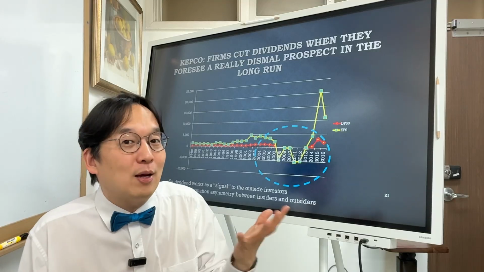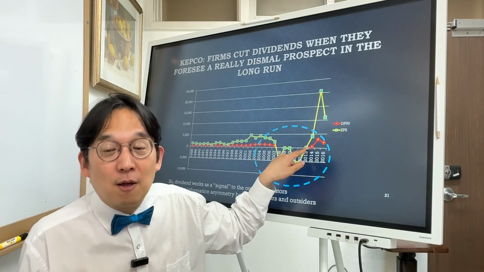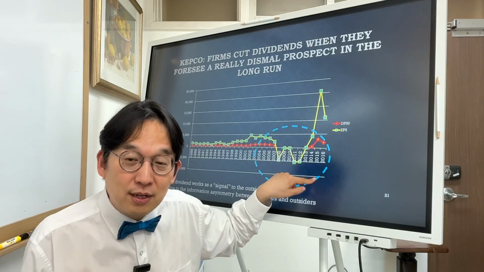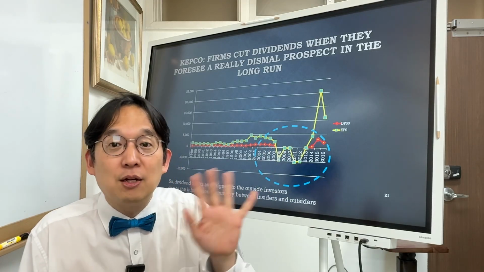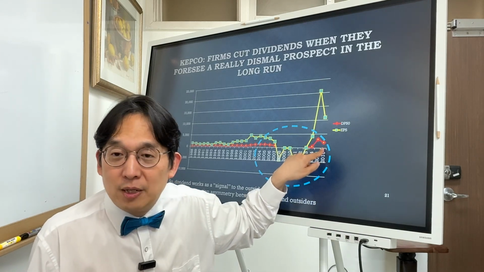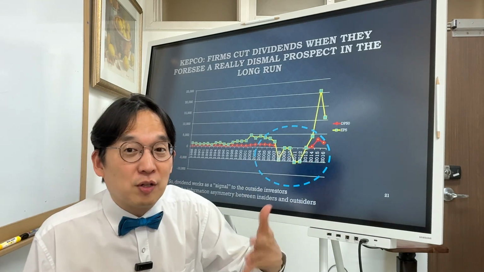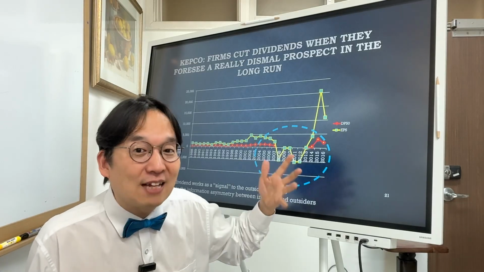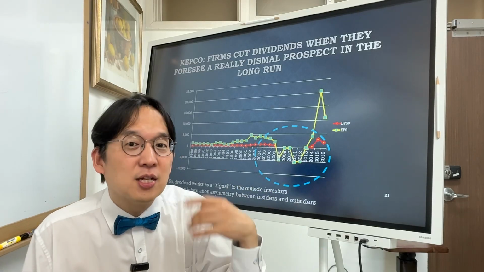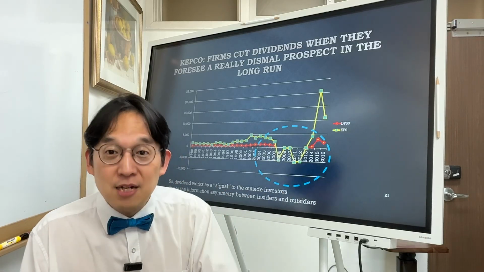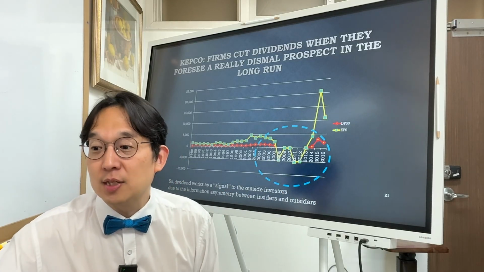Otherwise, why? If the management perceived that the net income would plunge back to the negative side, they would not restart the dividend because they don't want to disappoint the shareholders again in the future. So the fact that the CEOs started to pay the dividend again works as a positive signal. Okay, dividend works as a signal.